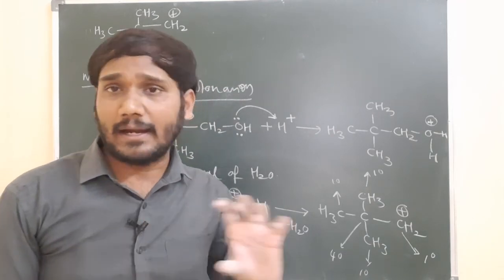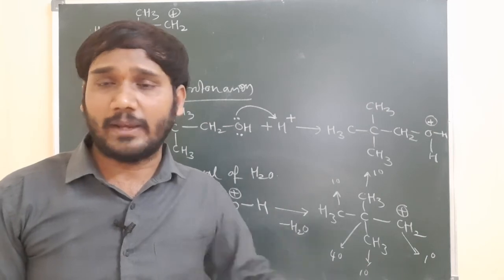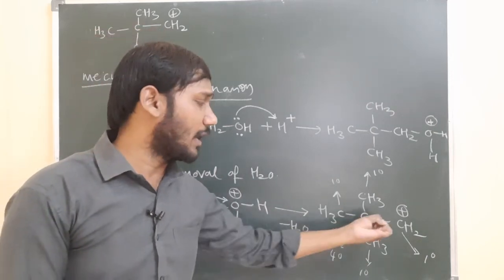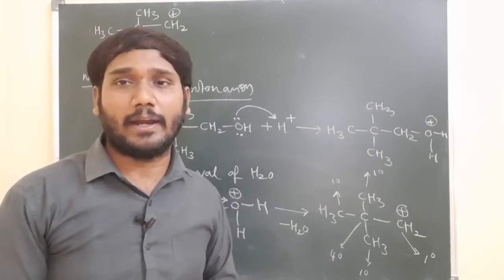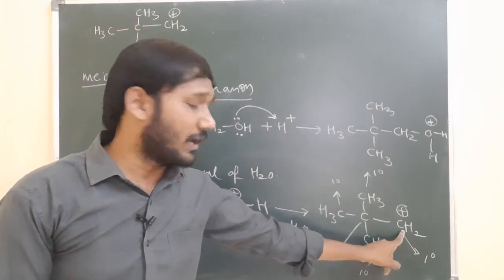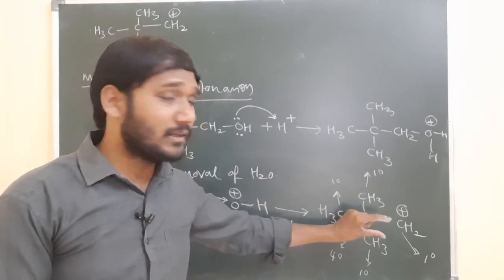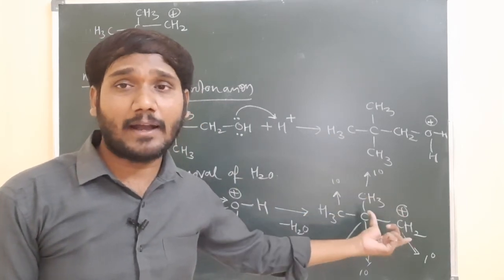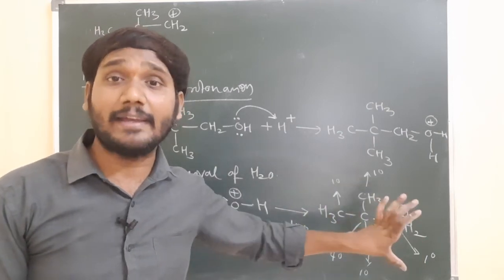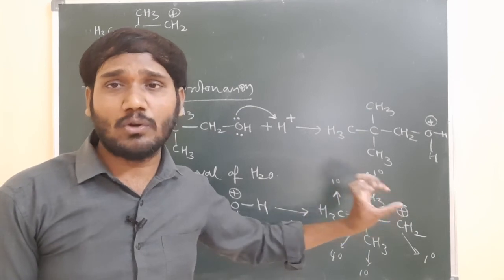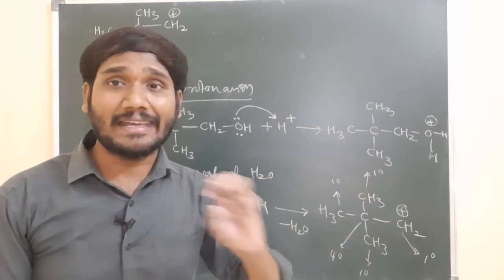Once again, primary carbocation is not stable. Secondary carbocation is somewhat more stable, and tertiary carbocation is much more stable. The stability order of carbocations is tertiary, secondary, primary. Primary carbocation is very less stable. So to become more stable, this primary carbocation will be converted to secondary or tertiary. That is called rearrangement. So a less stable carbocation converting to a more stable carbocation, we simply call rearrangement.